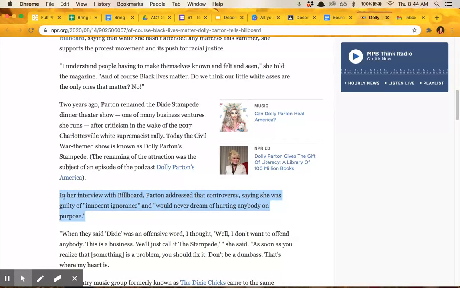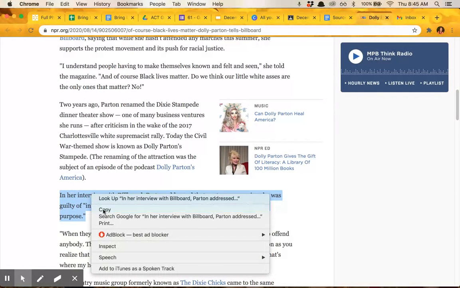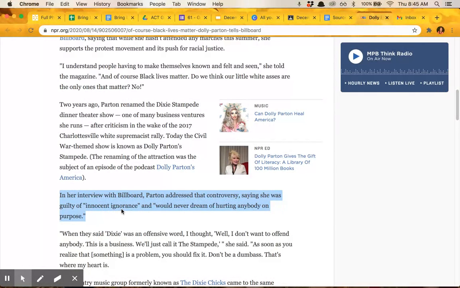And so what I did is I highlighted that. Notice there are quotation marks already here. I'm going to tell you what to do with that in just a minute. So I'm going to use this as a quote in my paper. So I highlight the whole thing and I'm going to copy it. Now, copy and pasting is not a bad thing. It's only bad if you don't cite it correctly. You can copy and paste information from your sources all day long. You just have to know how to cite that information.